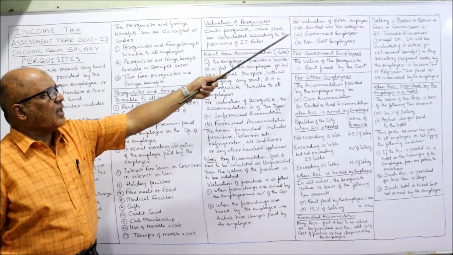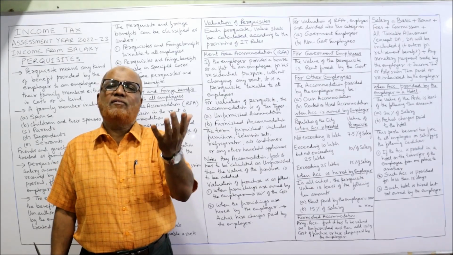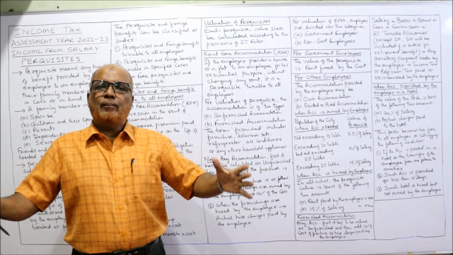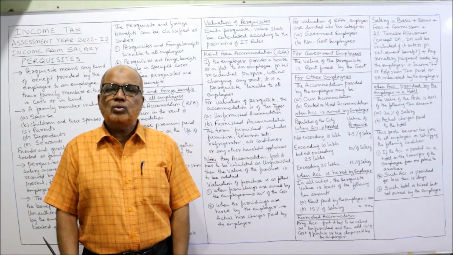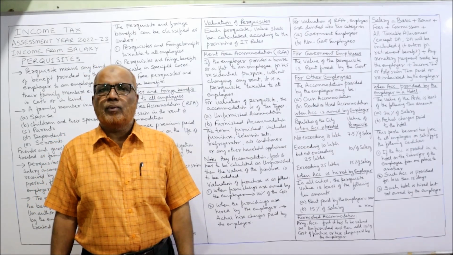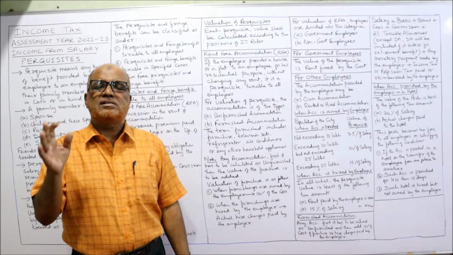Now for valuation of RFA, employees are divided. How to calculate the value of RFA, rent-free accommodation? All the employees are divided into 2 categories, that is government employee and non-government employee. For government employee, the valuation is very simple.